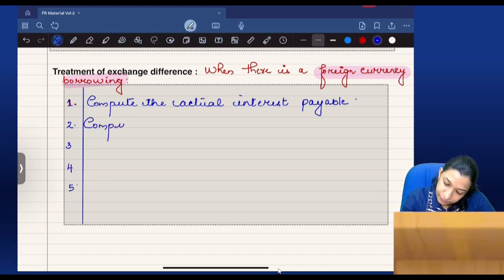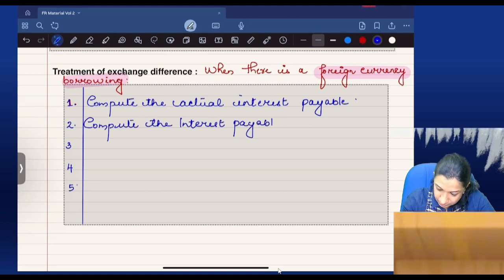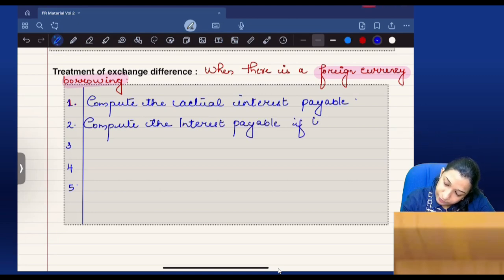Compute the interest payable if the loan was taken in India.